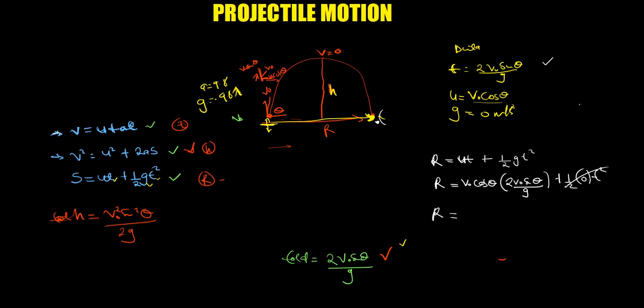What you need to know is that we have this identity. When you are given 2 cos theta sin theta, this should give you sin 2 theta. It's an identity under trigonometry.